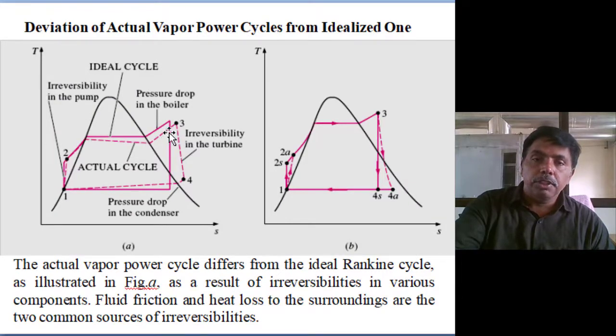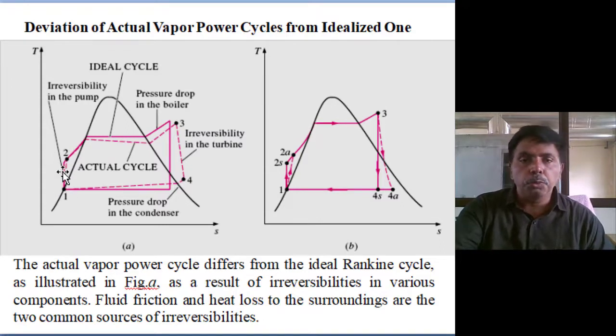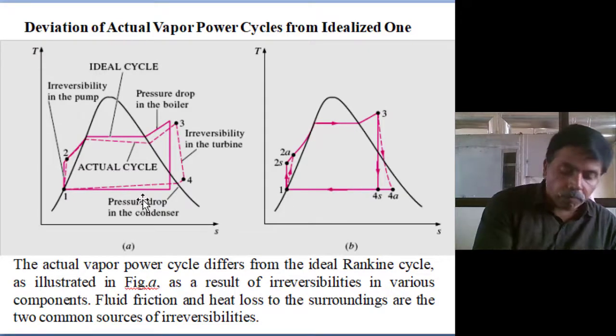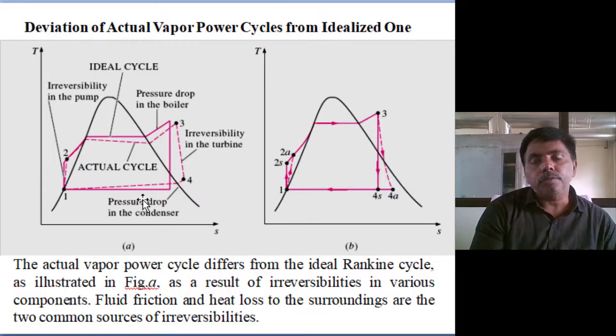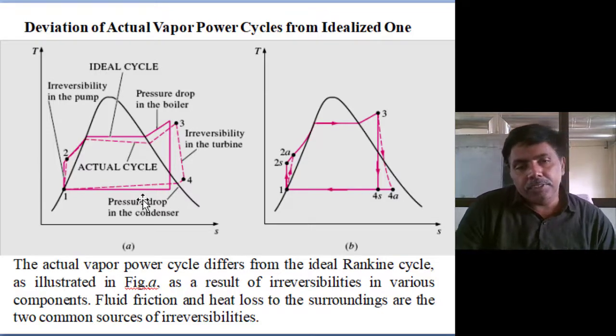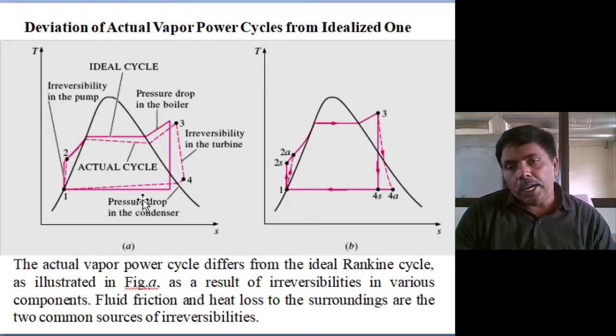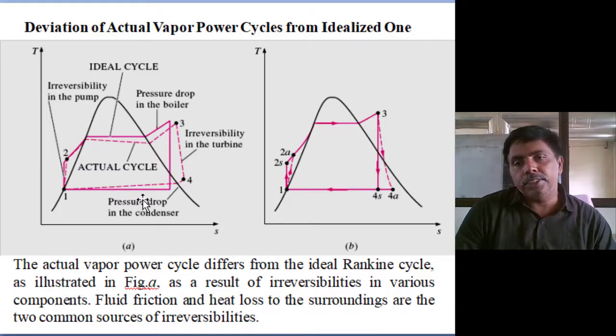The pressure deviations, heat loss will take place, isentropic energy output deviation, isentropic input and output deviation, and condenser pressure deviation will also be there. But at BTech level, we are considering high grade energy deviation, not low grade energies. High grade energy deviations we are considering.